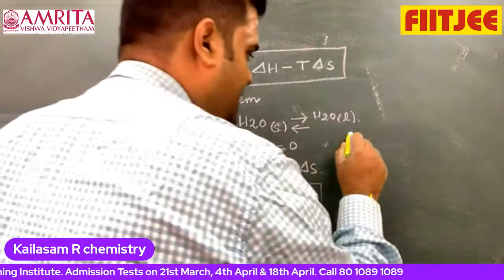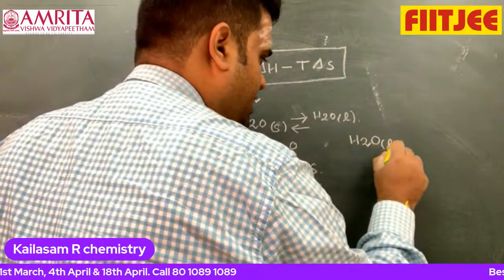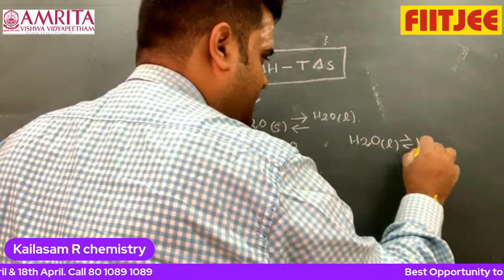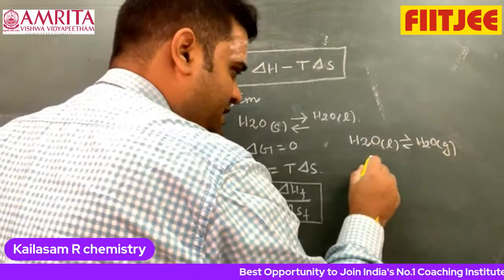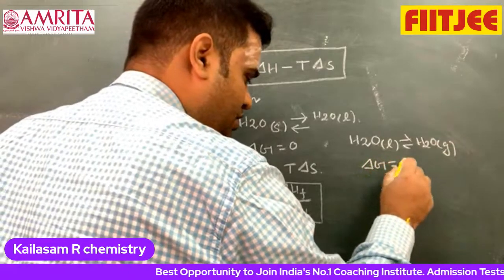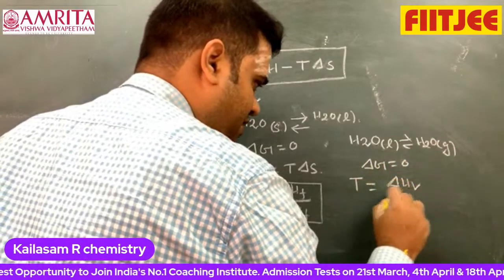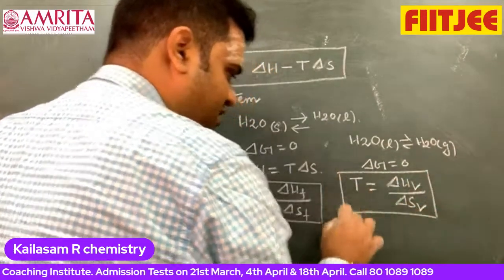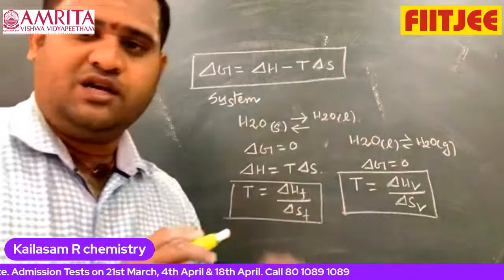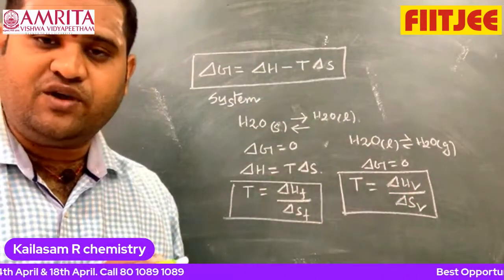Similarly, for H2O liquid and H2O gas, delta G is equal to 0, and T is equal to delta Hv by delta Sv. This is the boiling point of the particular liquid, if they provide delta H of vaporization and delta S of vaporization.